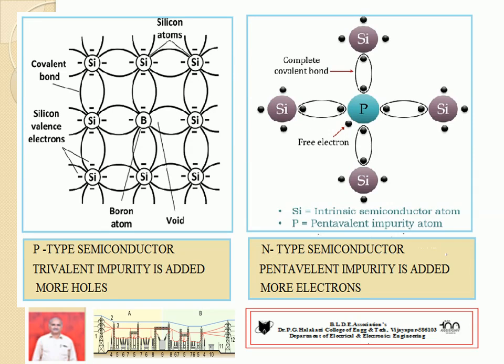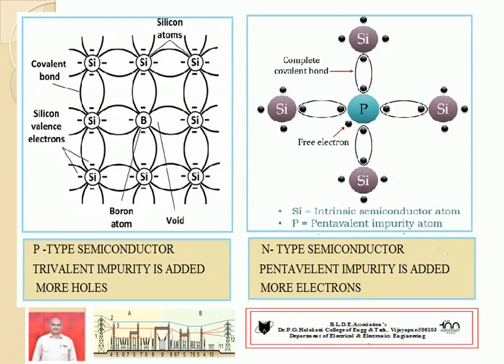We can observe here a p-type semiconductor and an n-type semiconductor. Silicon has 4 electrons. If a trivalent impurity, that is boron, is added, next you can see the center boron atom has 3 electrons.